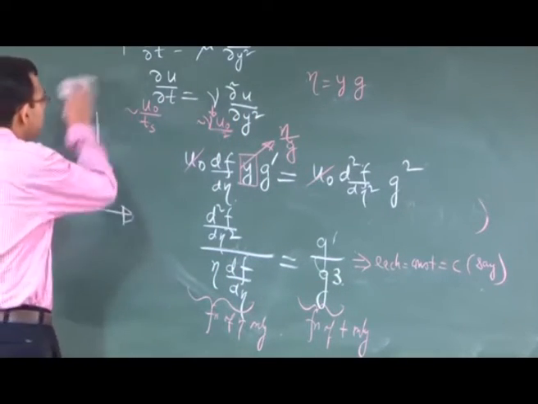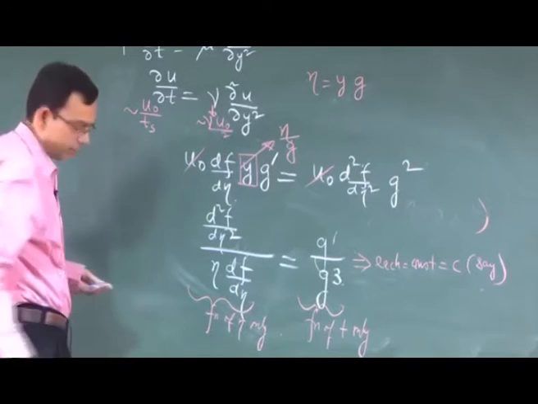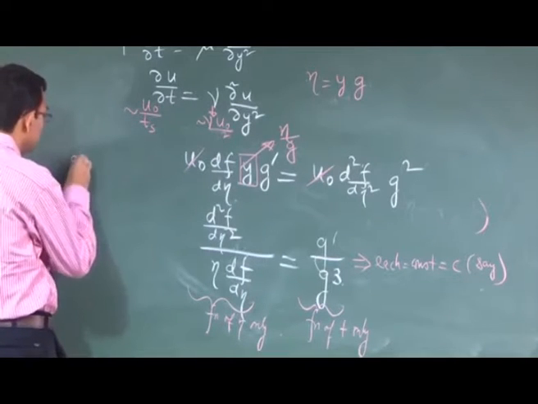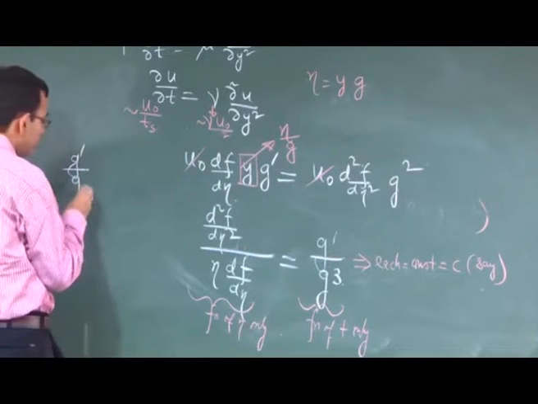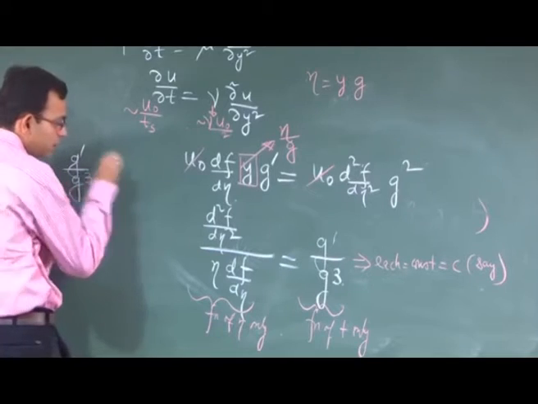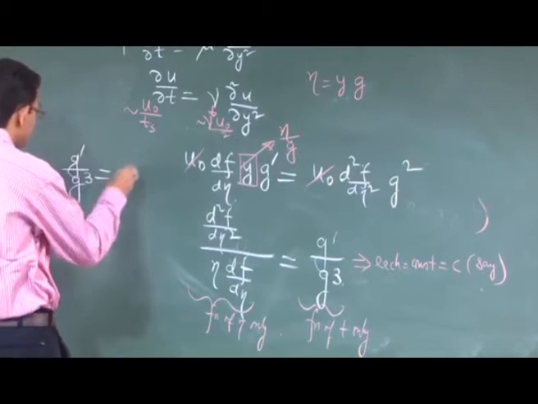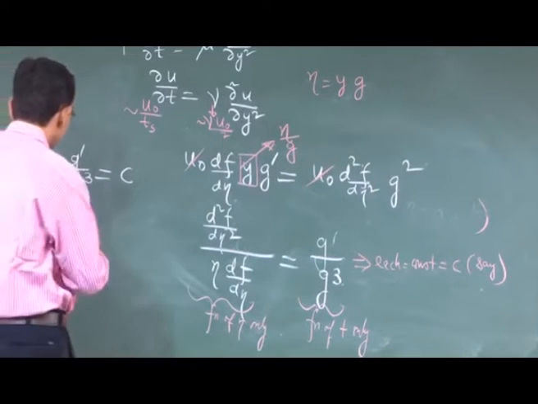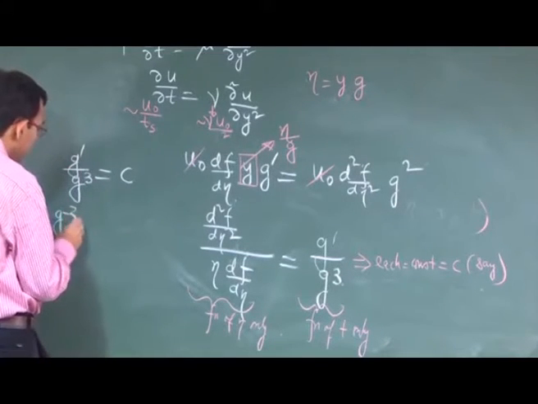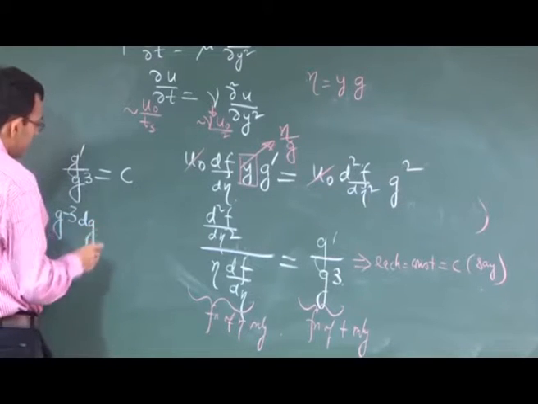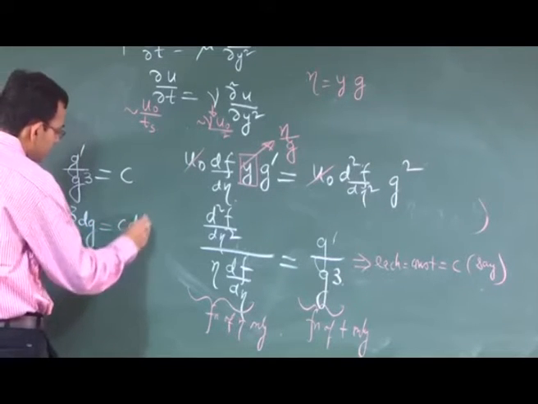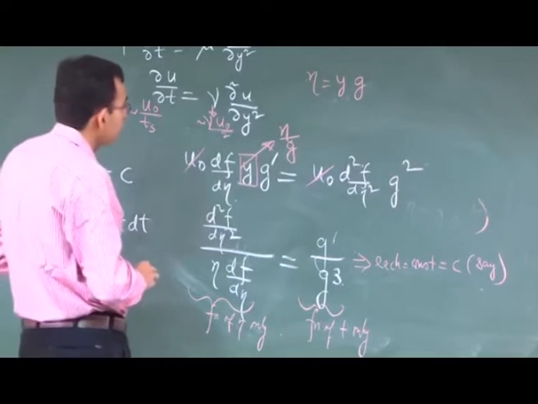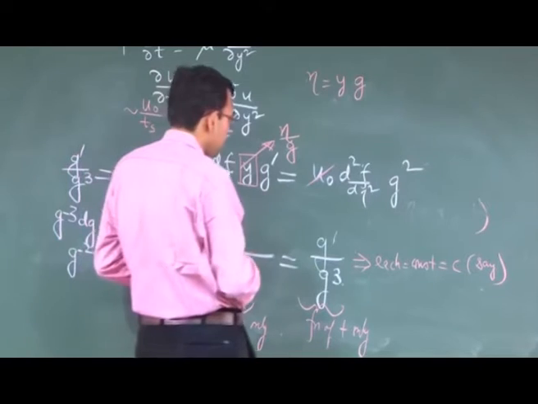To assess that, we try to solve this equation g dash by g cube is equal to c. So, g to the power minus 3 dg is equal to c dt. There is a nu there, right, nu g dash.